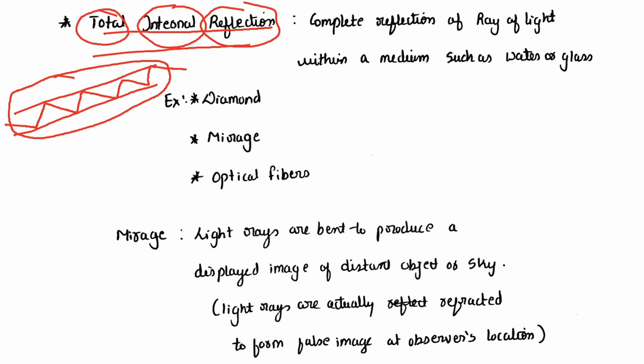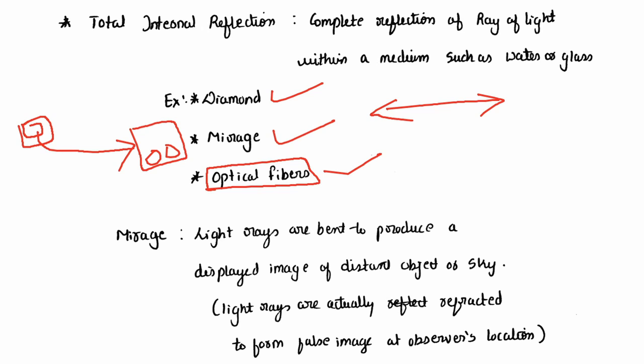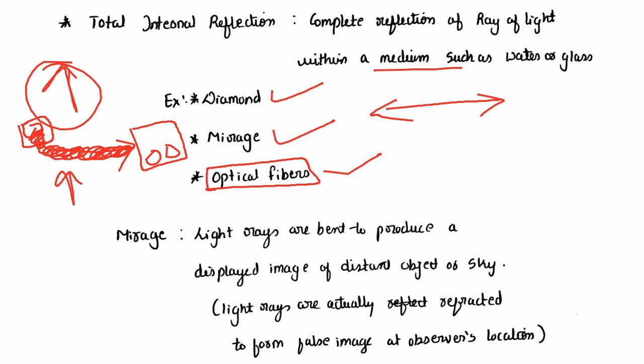This is the phenomenon which we see in diamond, and mirage is also that phenomenon, and optical fibers. Audio also can be sourced through optical fibers. We have an optical out in some TVs from where the optical cable is joined to the audio source. For example, you take some amplifier, that audio source, you can see that inside it will be transparent. With the help of light only, the signal will be transmitted to the amplifier, and that is how we get good sound. So through optical fibers we get really good, lossless sound. Total internal reflection is complete reflection of a ray of light within a medium such as water or glass.